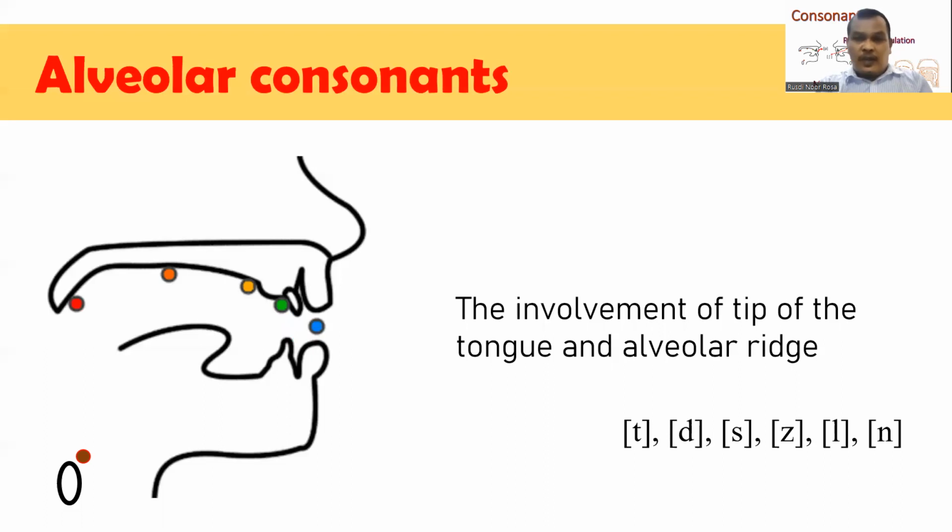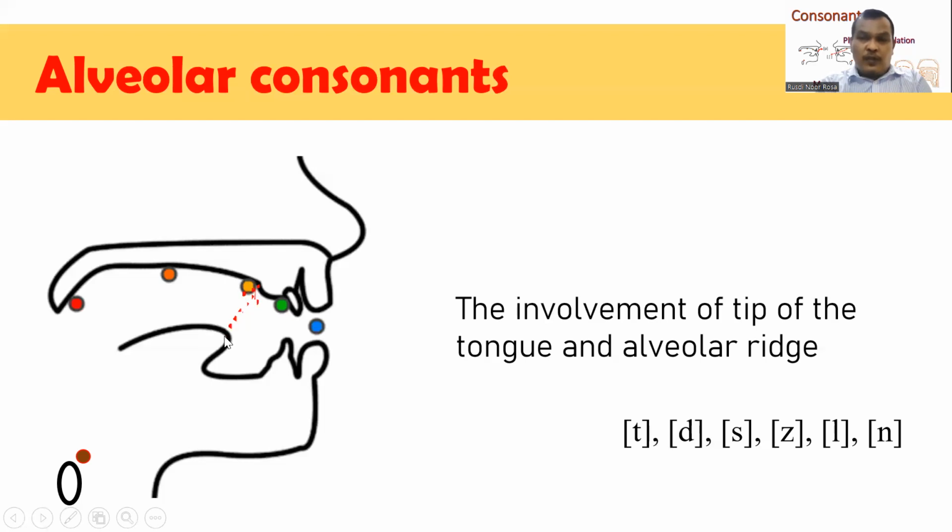Alveolar consonants are characterized by the involvement of the tip of our tongue and the alveolar ridge. Okay, because the name is alveolar consonants. Of course, you know, the organ of speech involved in this production is mainly the alveolar ridge. So you can see the illustration here that the tip of our tongue is moved until it touches the alveolar ridge.